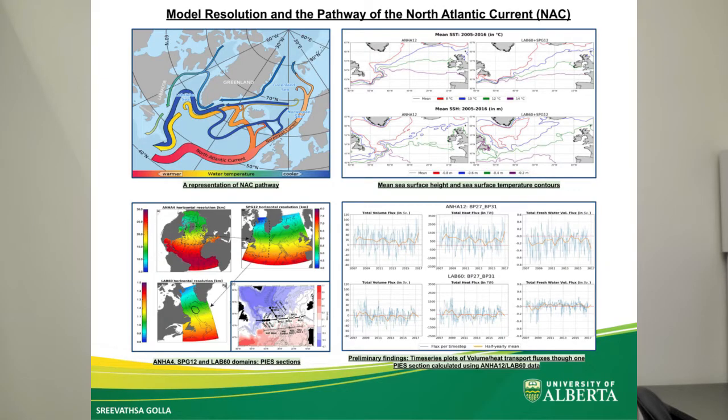The North Atlantic Current, also called NAC for short, is a powerful warm western boundary current, one of the significant pathways transporting heat to higher latitudes in the North Atlantic Ocean. It is a northward extension of the Gulf Stream off the east coast of the US and crosses the North Atlantic, moving towards the subpolar and polar Arctic region. It transports warm saline ocean water from the subtropics into the subpolar North Atlantic region.